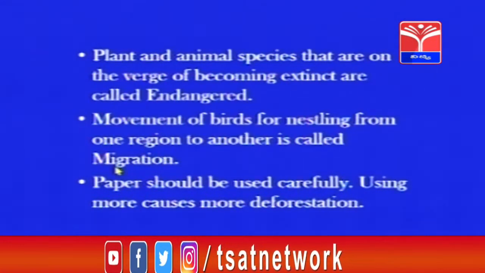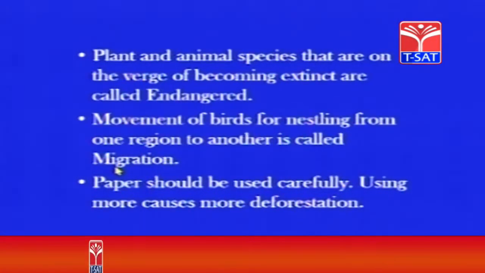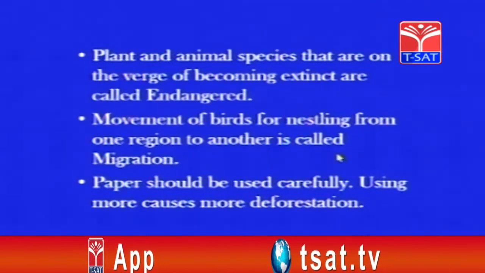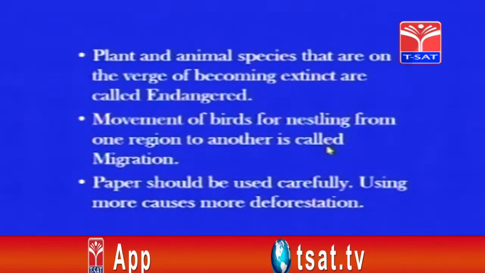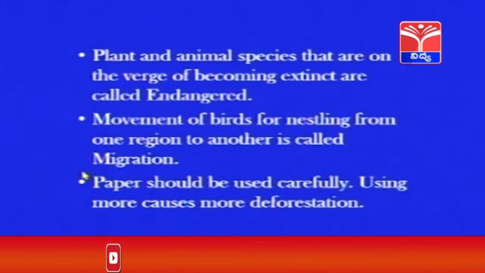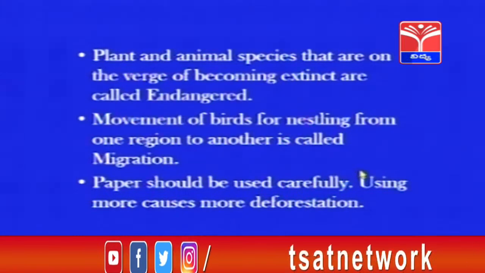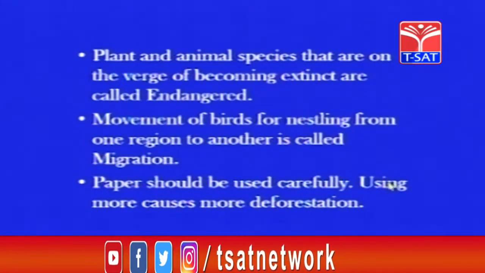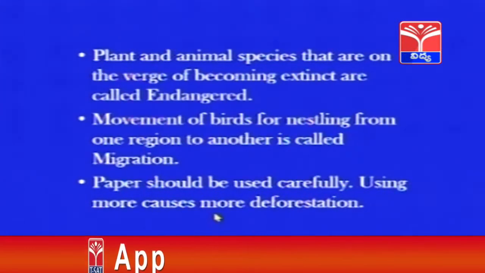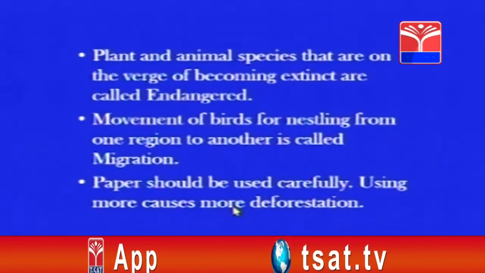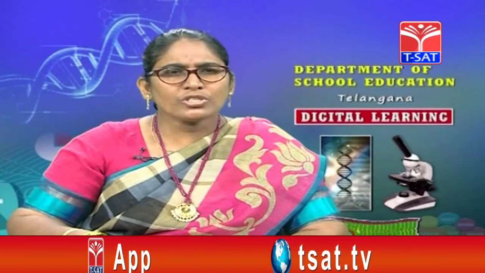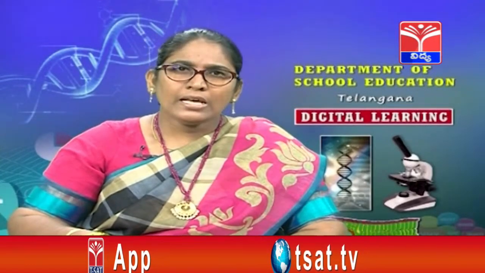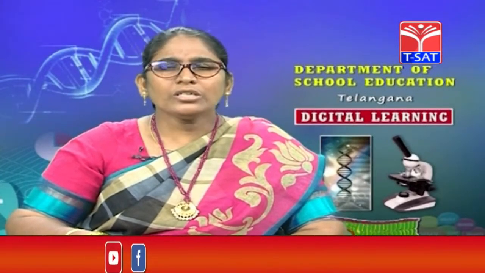Then we also studied about migration, right, children? The movement of birds for nesting from one region to another is called migration. Paper should be used carefully first of all, because using more causes problems. If we are using more paper, what does it cause? It causes more deforestation, which is not good for animals as well as human beings.